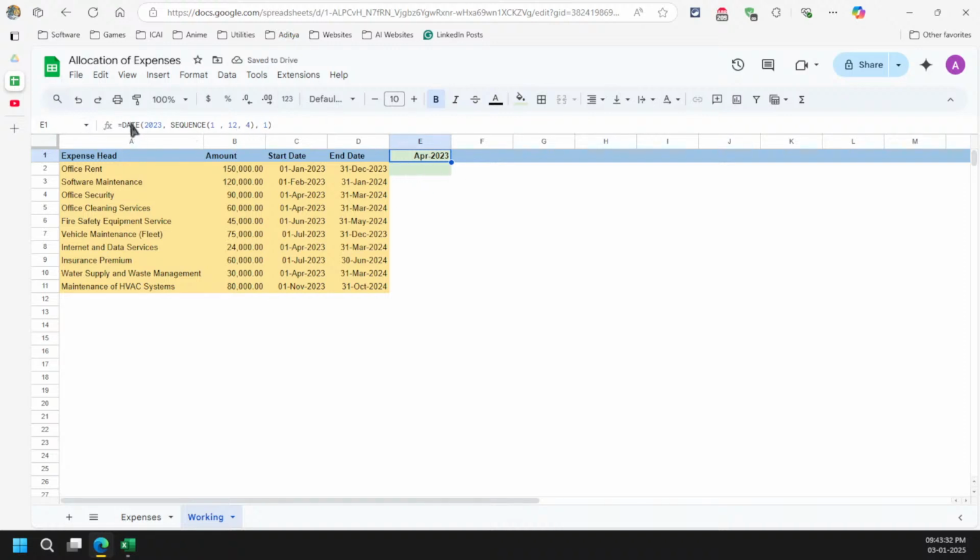The problem with Google Sheets is that it asks for a weird function that is ArrayFormula. So I need to come here and press Control Shift Enter, and you will see that the function ARRAYFORMULA will come here. The moment I press it, now it will spill. Okay, so that's one of the weird things you can say about Google Sheets.